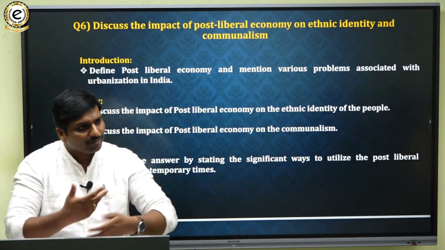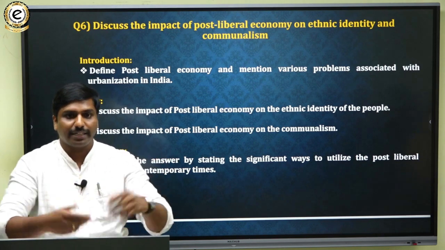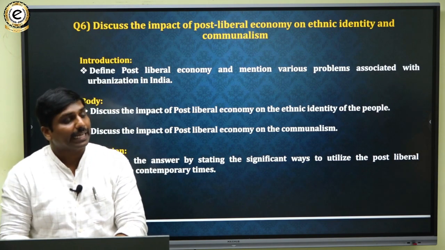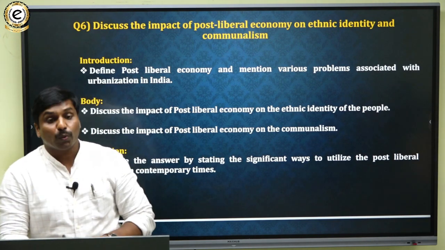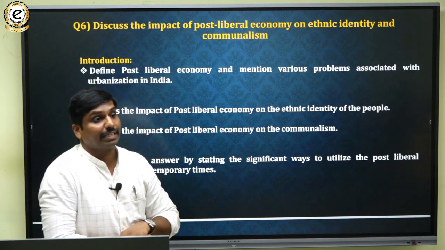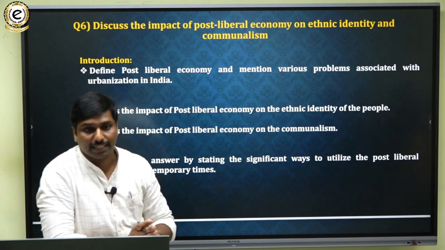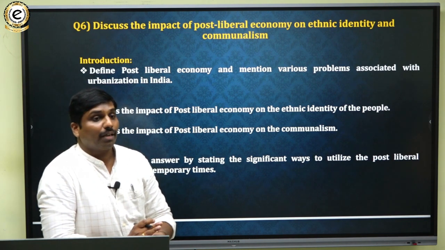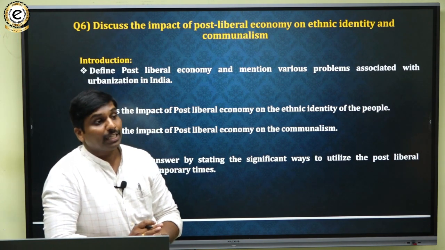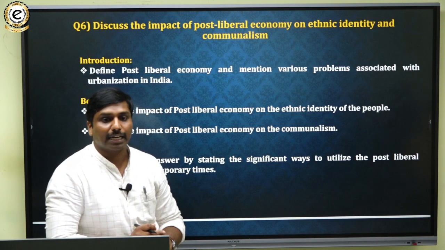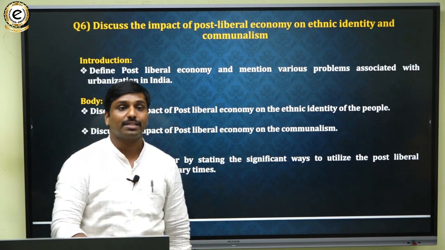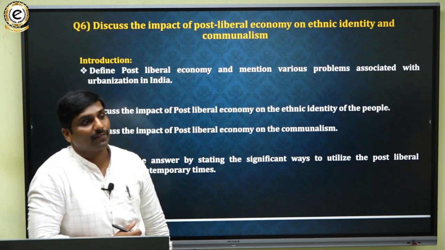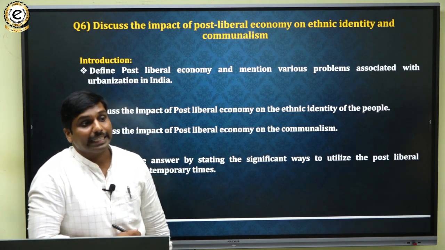So with economic mobility and adequate access to resources, ethnic identity has got strengthened in one way. It has also led to greater participation in the social, political and economic aspects. So these are some of the impacts on ethnic identity.